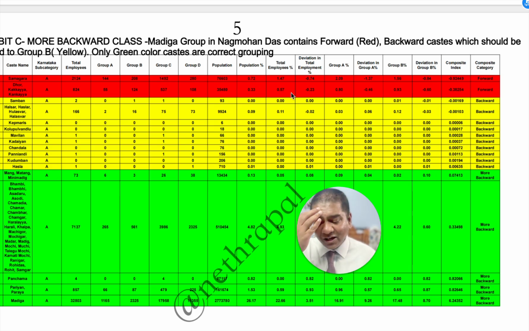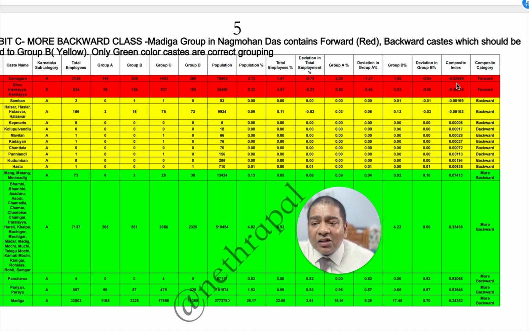Okay, this is the fundamental mistake which Justice Nagmohan Das Commission has made, because they have not considered the percentage representation in Group A and Group B with respect to the population. A very, very serious issue which they have deviated from. And now if you see Samagaras and Dor, they have a very good representation in the government with respect to their population, so they cannot be in more backward caste, that is in the Madiga caste. They have to be put in the forward caste.